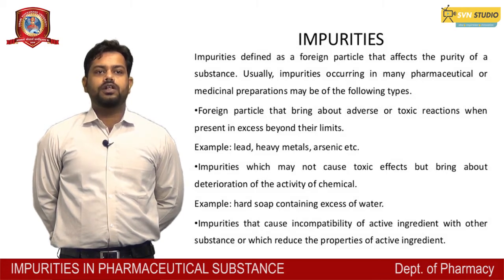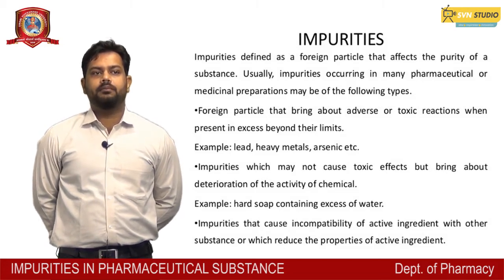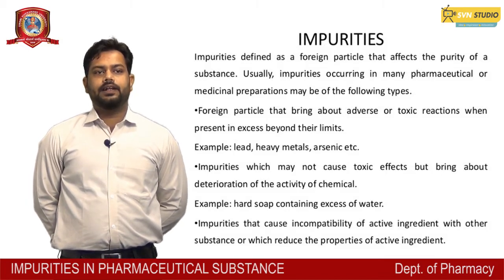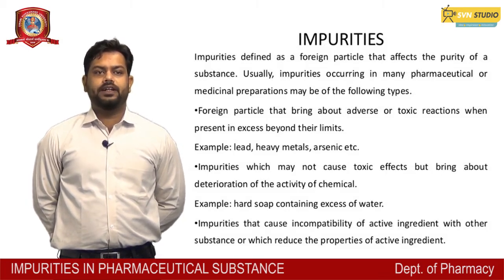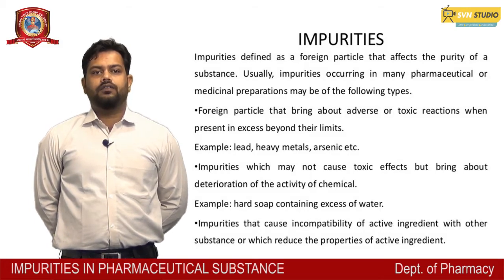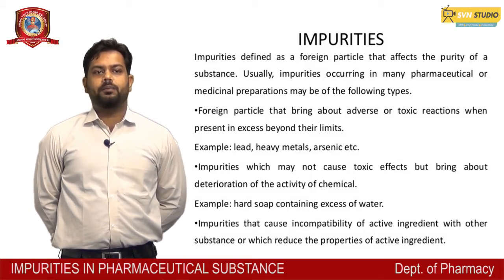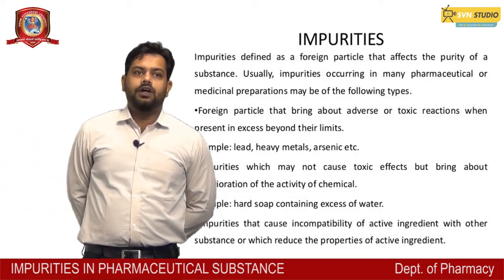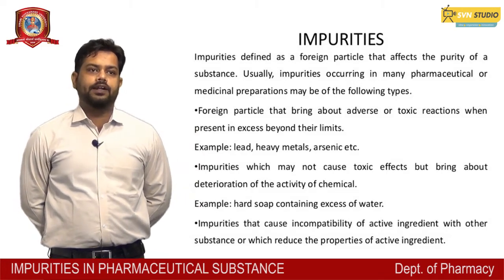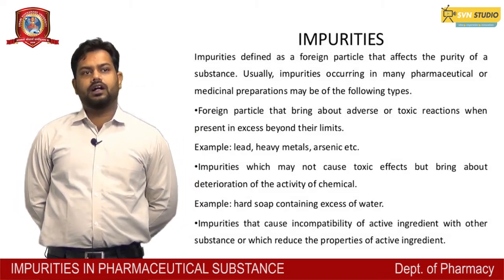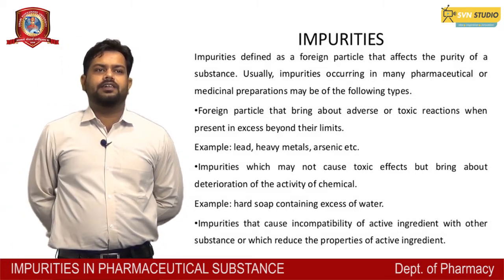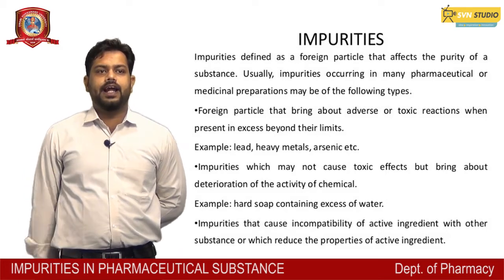Second, impurities which may not cause a toxic effect but bring about a deterioration of the active chemical. Example: hard soap containing excess water. Third, impurities that cause incompatibility with the active ingredient, with other substances, or reduced property of the active ingredient. So we can say that impurities may also bring some toxic effect to our substance when they occur beyond their limits, and the main examples are lead, heavy metals, arsenic, etc.